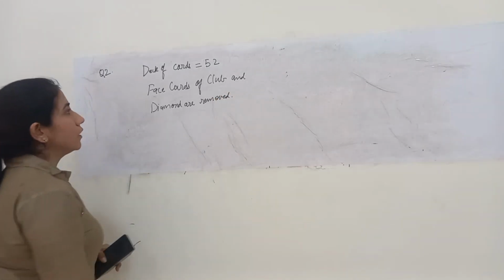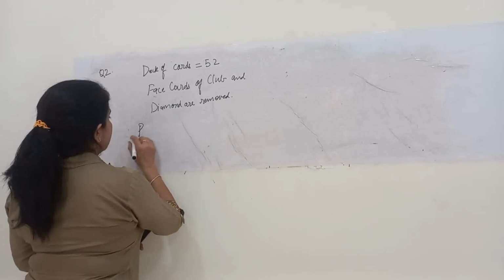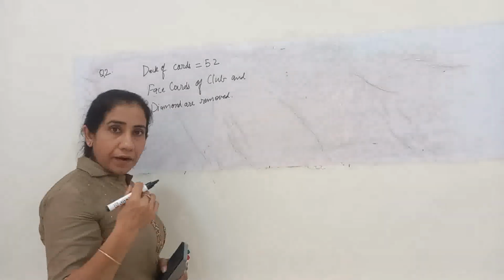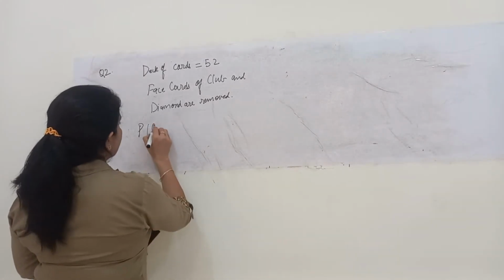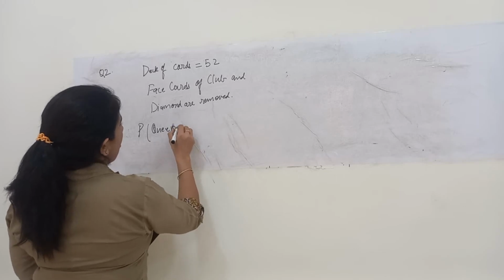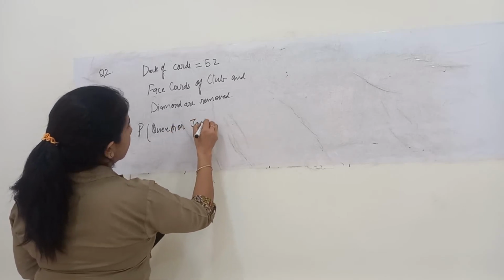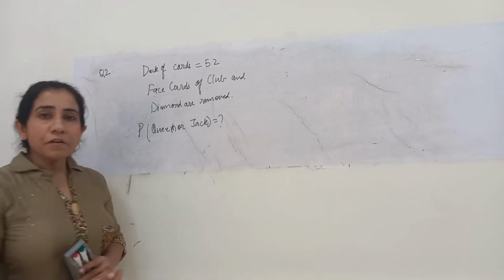Now, what they are asking is the probability that a card drawn at random is a queen or a jack. I'll repeat the question.